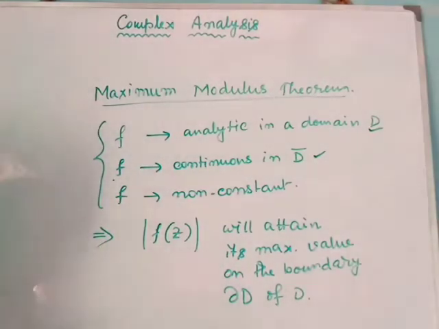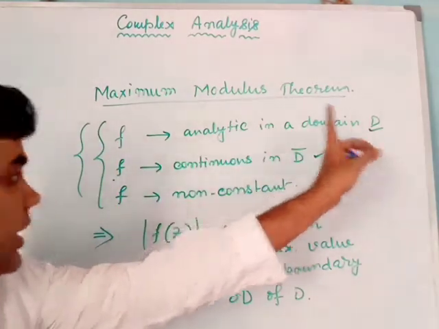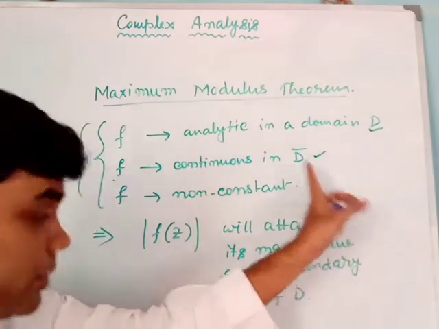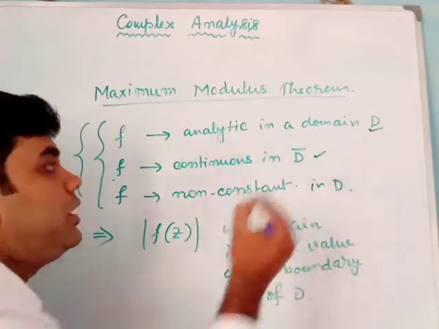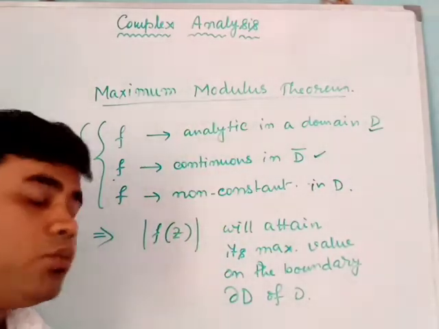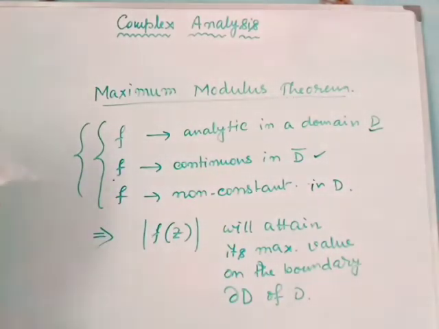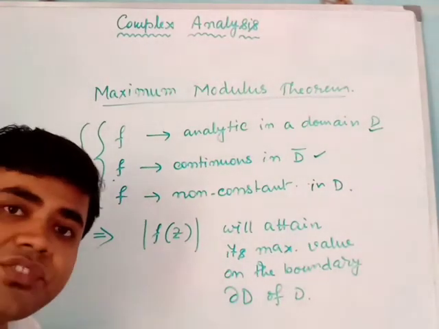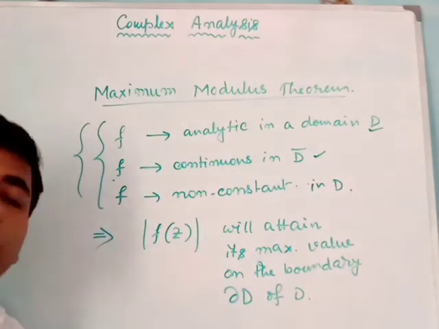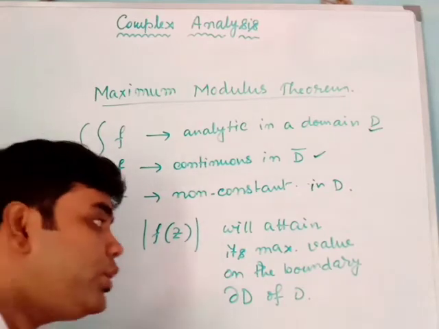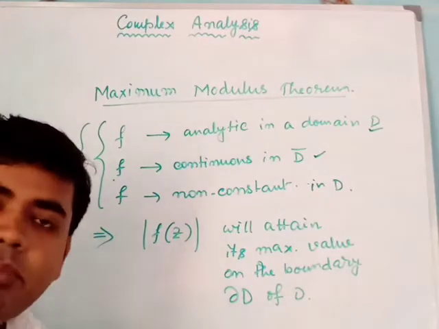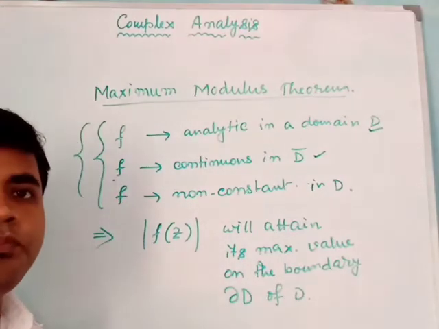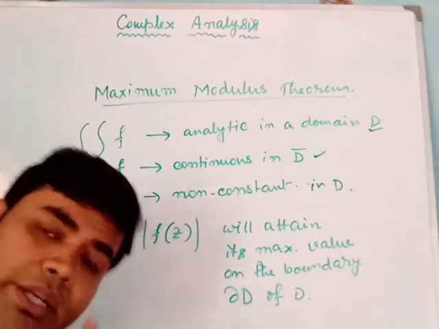What are the hypotheses of the maximum modulus theorem? The function should be analytic in the domain D, it should be continuous in the closure of D, and it should be non-constant in D. If these three conditions hold, we can clearly say that |f(z)|, the modulus of the function f(z), will be maximum at the boundary ∂D of D. So it cannot attain its maximum value inside the domain. It will attain its maximum on the boundary of D.